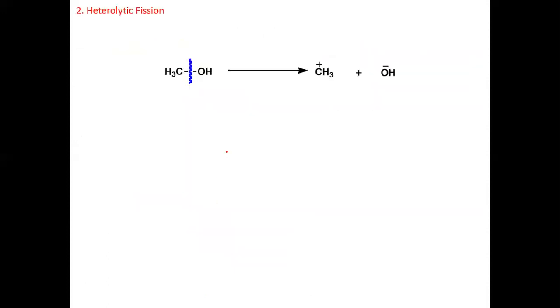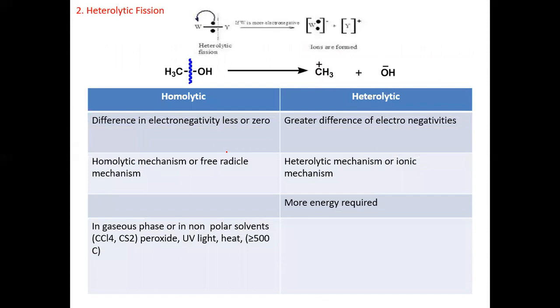Next, heterolytic bond fission. Now, what is heterolytic bond fission? When there is bond cleavage, at that time what happens? Both the electrons are shifted towards one atom or one molecule due to the electronegativity difference of that group or atom in that molecule. That's why that fission is called heterolytic fission.